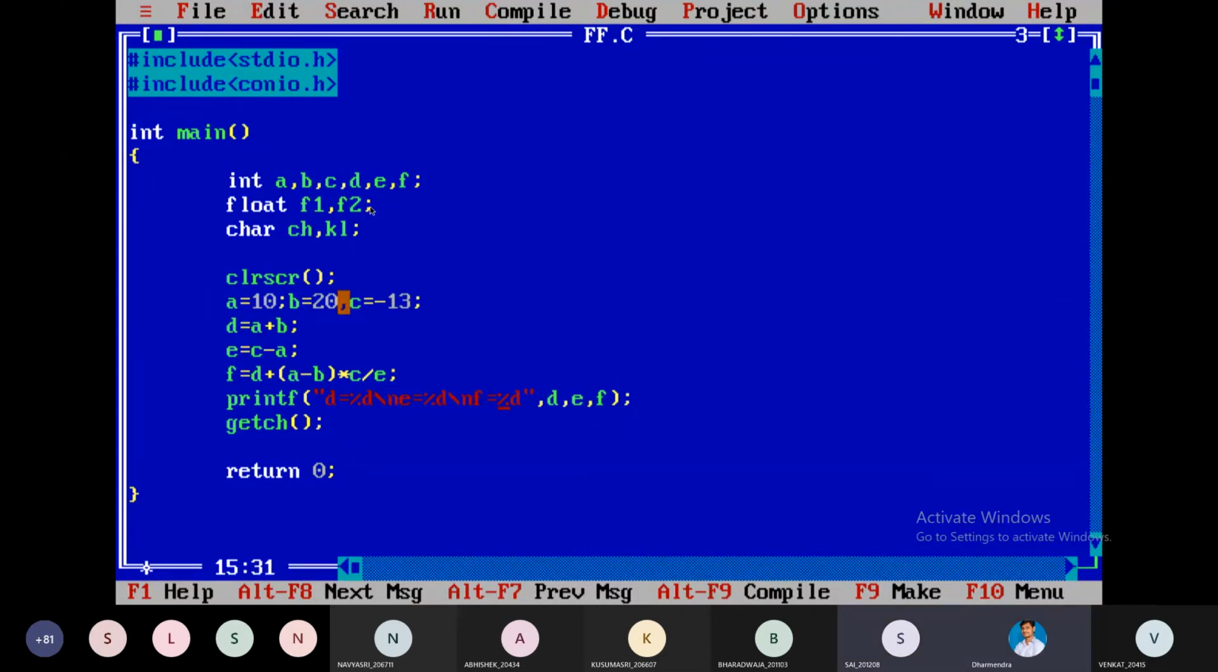Sir, doubt. Yeah, tell me. Sir, the backslash n in printf you have given, it should be used only in the int main section, right, sir? No, no, we can use it anywhere. We can use it in the printf. That's it. These are escape characters. I will show you.